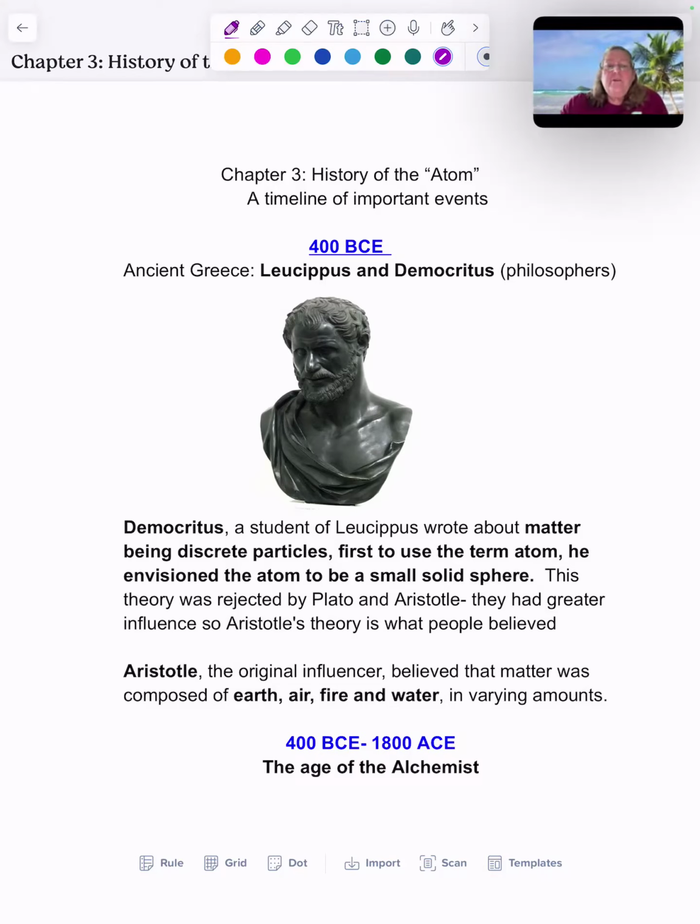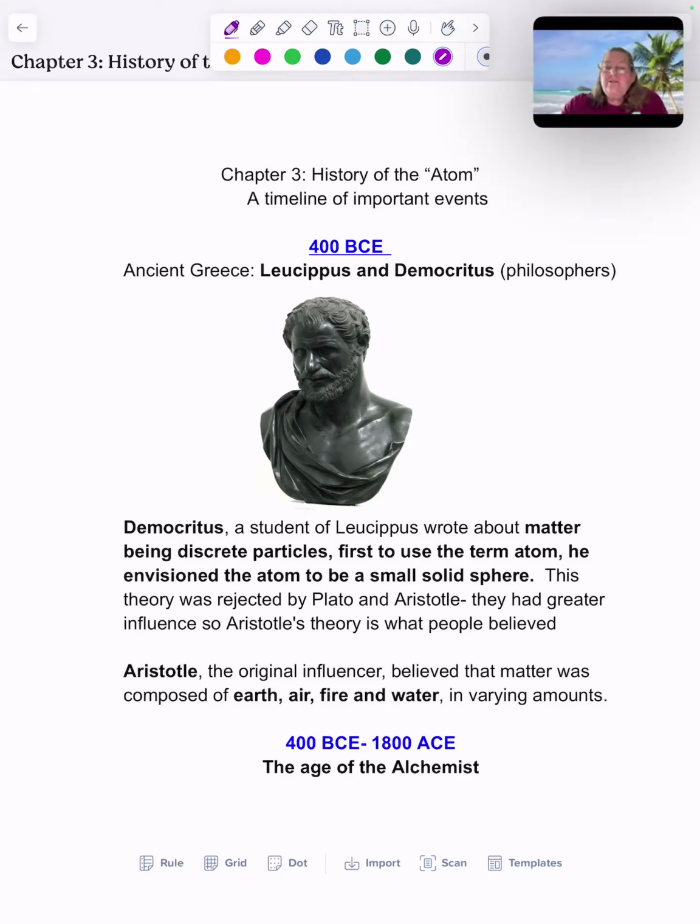So Democritus was a student of Lysippus, and he wrote about matter being discrete particles, and he first coined the term the atom. He envisioned the atom to be a small, solid sphere. Now, Lysippus and Democritus weren't the most popular guys at the time. Aristotle and Plato were the big players. They were the original influencers. And they had a greater influence.